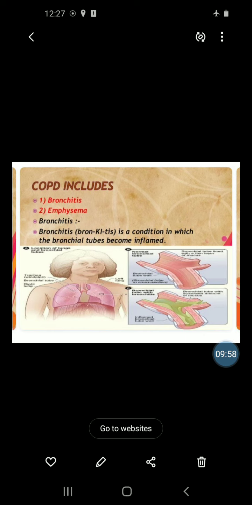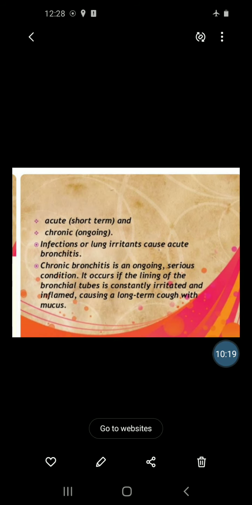As I said earlier, COPD includes two coexisting diseases, that is bronchitis and emphysema. So what is bronchitis? It is a condition in which the bronchial tubes become inflamed, or inflammation of the bronchial tubes. It can be acute or chronic. Acute means short term, and chronic means long duration or ongoing.